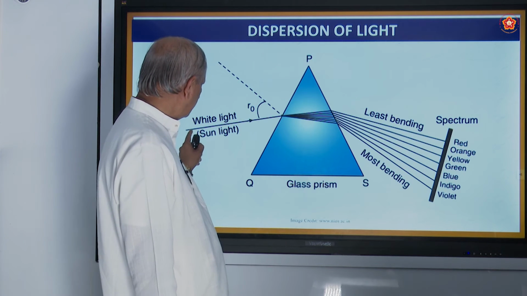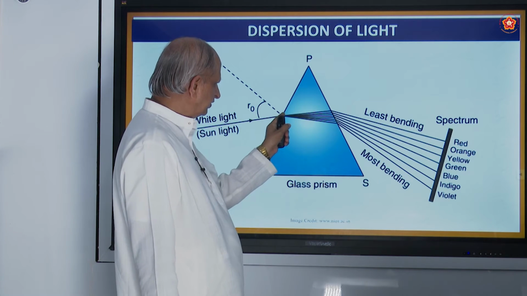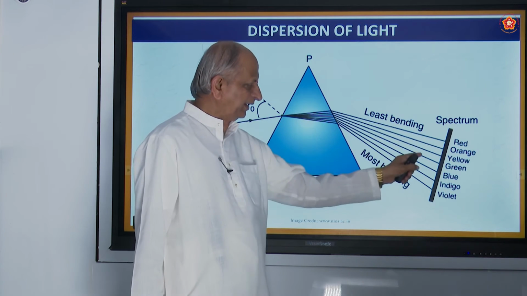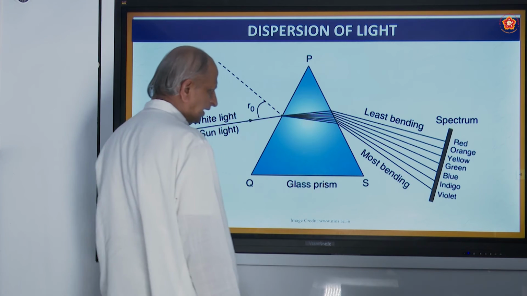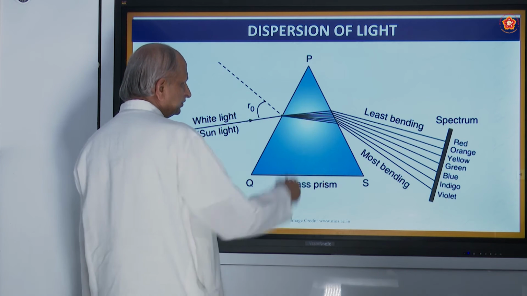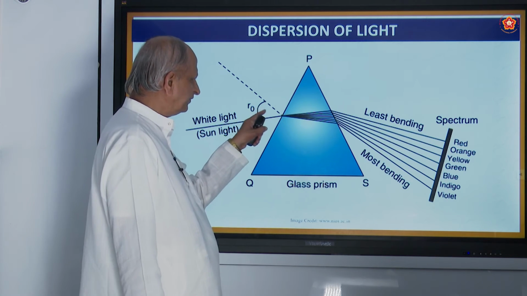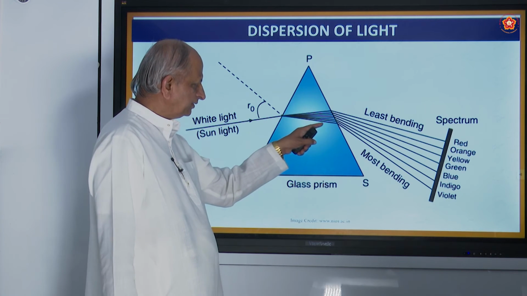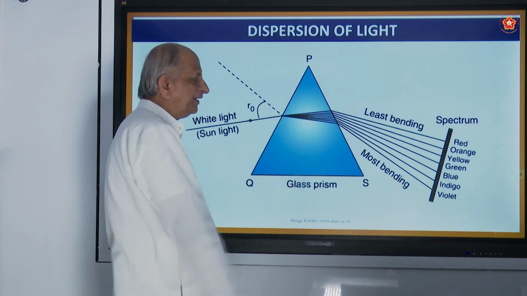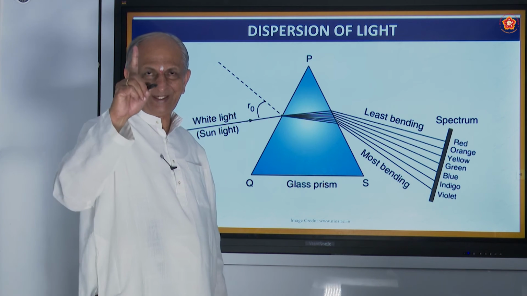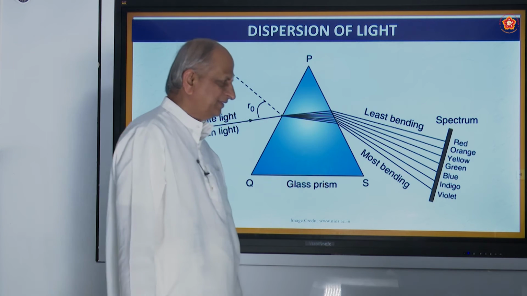Okay. This is the white light. This is the normal. This is the incident ray, what you call. This is the refracted ray, this is the emergent ray, and this can be caught on the screen, a white sheet attached to a cardboard gives a screen. So this is the prism, glass prism, and this is called angle of incidence, and this is called angle of refraction, and this is what is called dispersion of light. So white light is made up of how many colors? 7 colors.